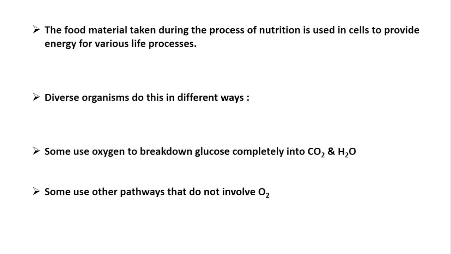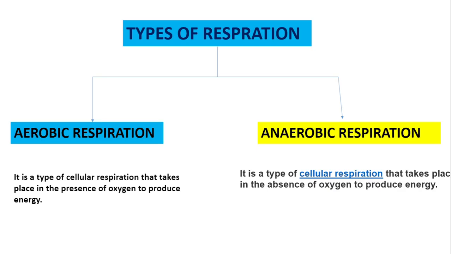Let us understand the types of respiration we will discuss here. When oxygen is involved in respiration, it is called aerobic respiration, and when oxygen is not involved, it is anaerobic. Let us learn this word itself. Aerobic, air. We are talking about oxygen here. Air contains oxygen, which is essential for our cells, and anaerobic means oxygen is absent. Oxygen absent means anaerobic. Oxygen present, aerobic.